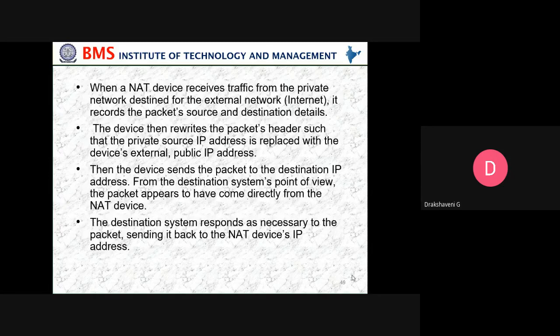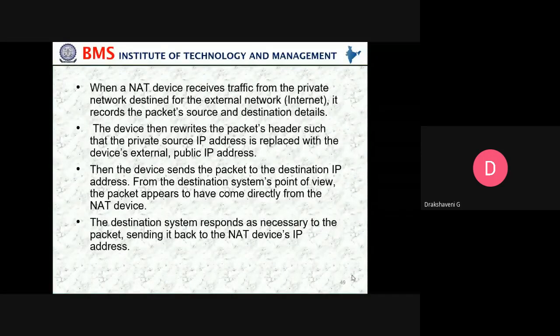When a NAT device receives traffic from the private network destined for the external network, that is the internet, it records the packet source and destination details. The device then rewrites the packet's header such that the private source IP address is replaced with the device's external public IP address. Then the device sends the packet to the destination IP address. From the destination system's point of view, the packet appears to have come directly from the NAT device.